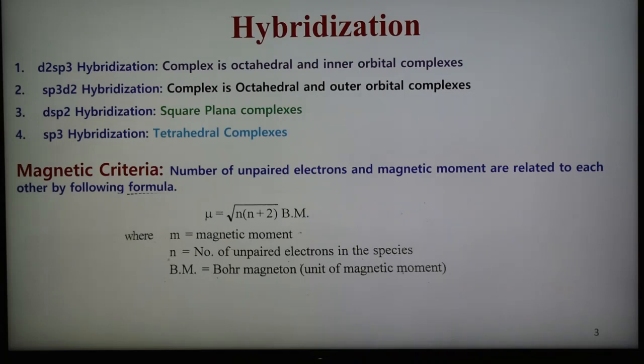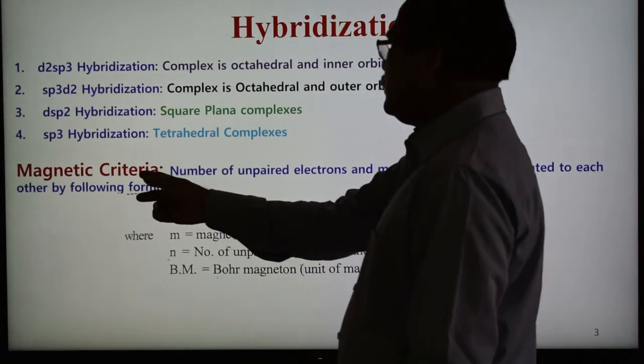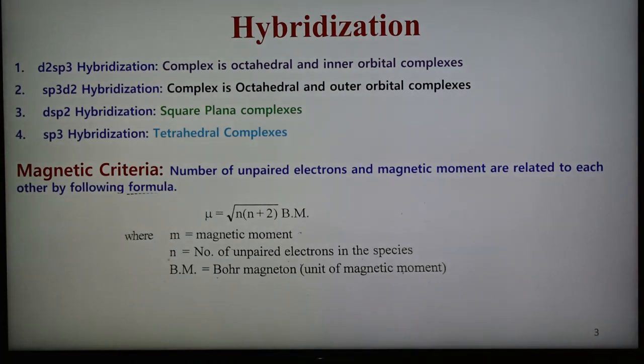So another criterion is the magnetic criterion. We know that the number of unpaired electrons and magnetic moment are related with each other by the formula shown here. The magnetic properties of the complex ion and free metal ions are different, and Pauling made use of magnetic data to find the number of unpaired electrons in a given complex.